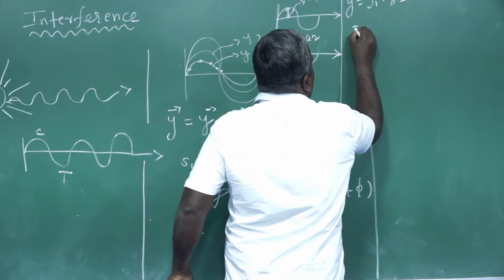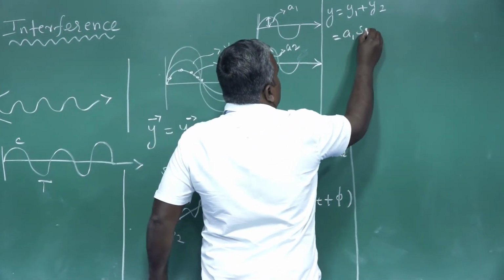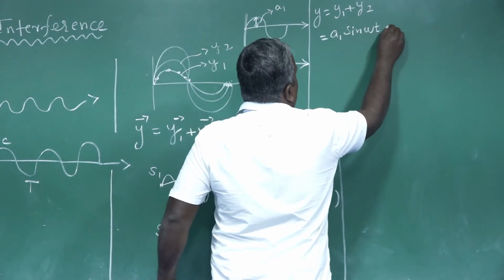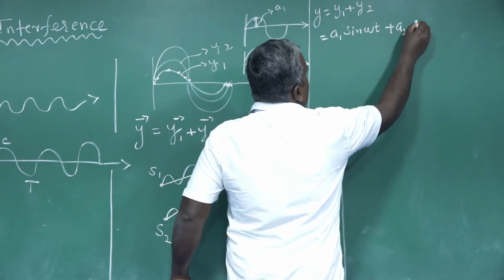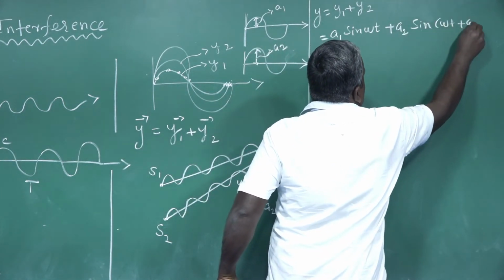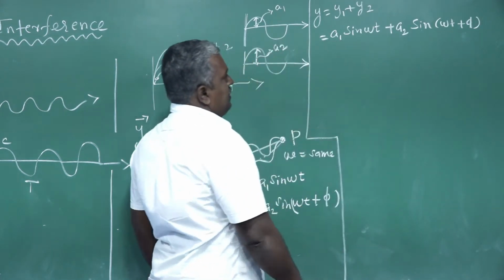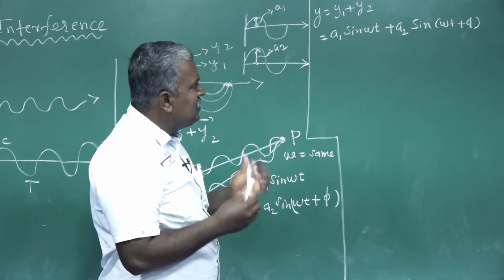What is the y1 value? A1 sin omega t plus A2 sin omega t plus pi.